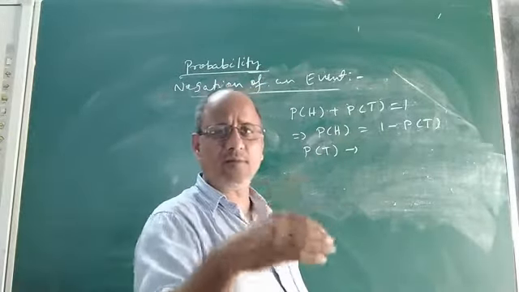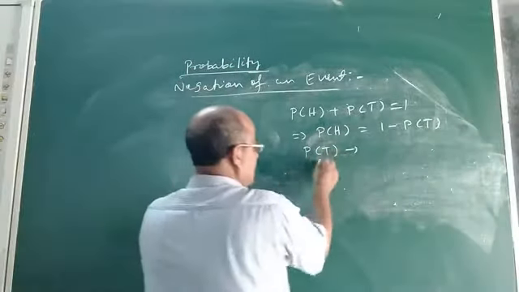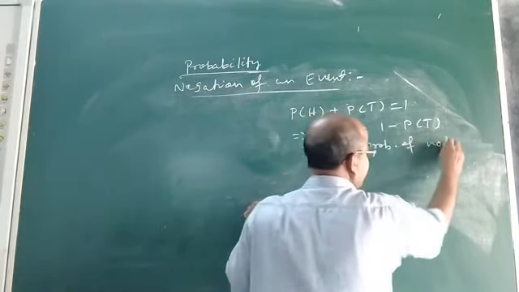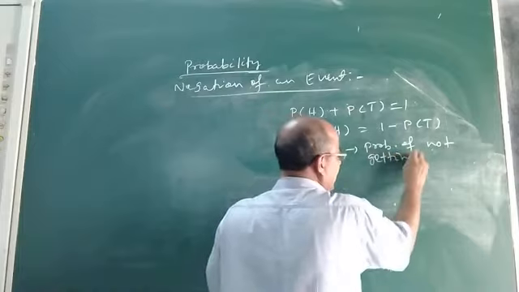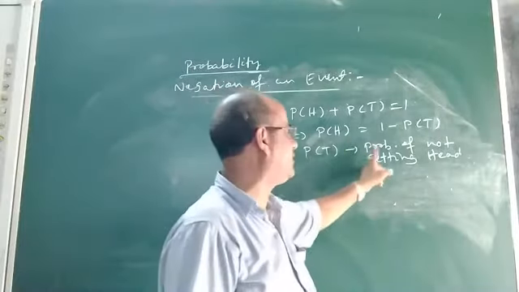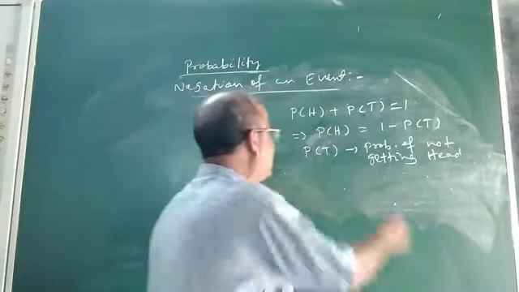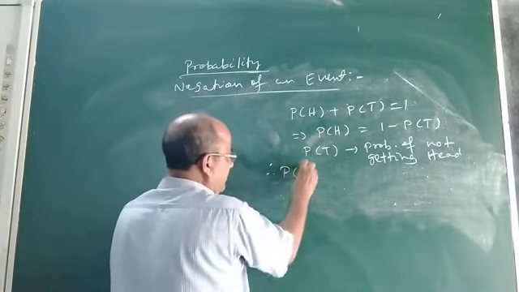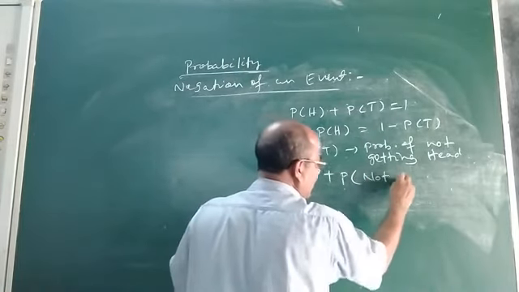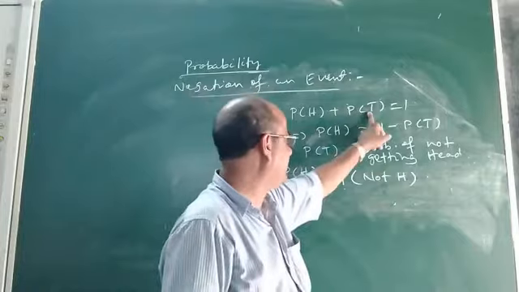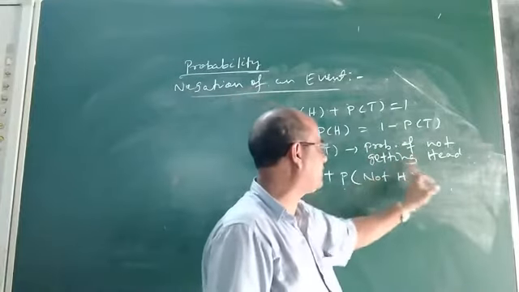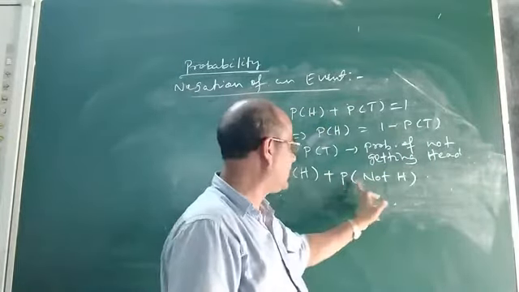Therefore, in place of P of T, we can write probability of not H, where not H means not head. So in place of P of T, we can write P of not H.